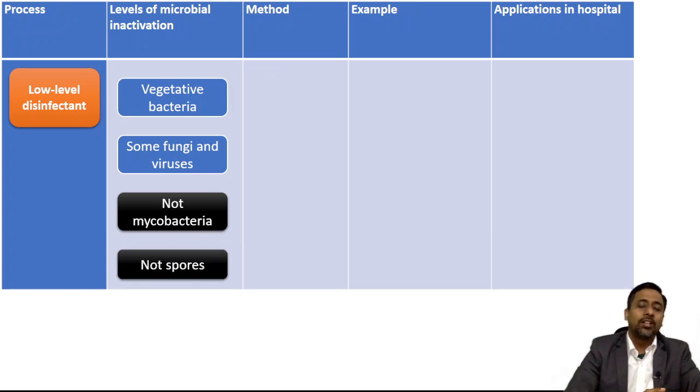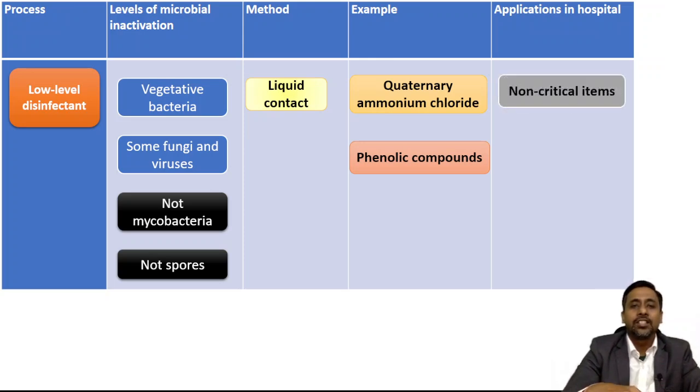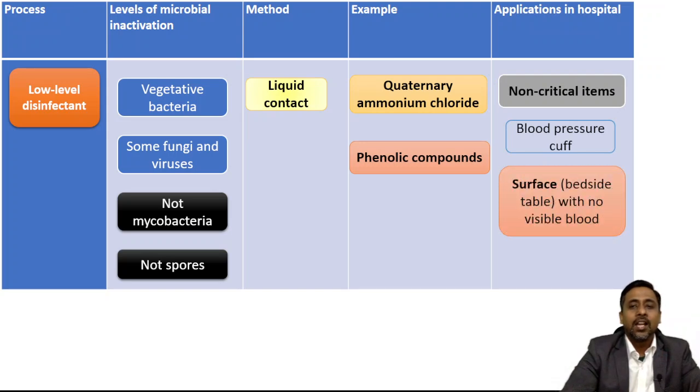Okay, and the method is again liquid contact, and the commonly used agent as low level disinfectant is quaternary ammonium compound, and also phenolic compounds can be used in a lower duration of exposure. And the application in the hospital is for non-critical items such as blood pressure cuff and for surface cleaning like bedside table with no visible blood. Okay, so if visible blood is present, we will prefer intermediate level disinfectant such as sodium hypochlorite.